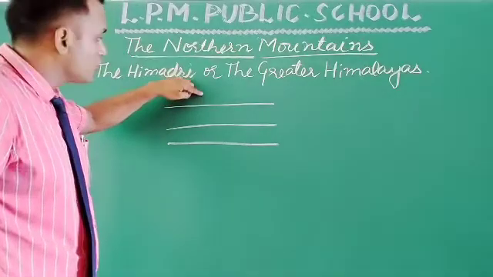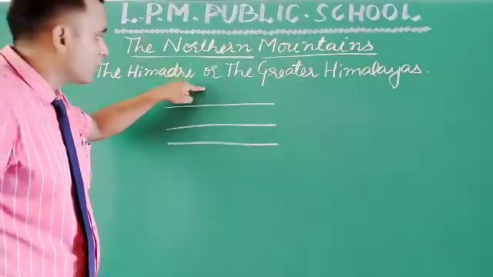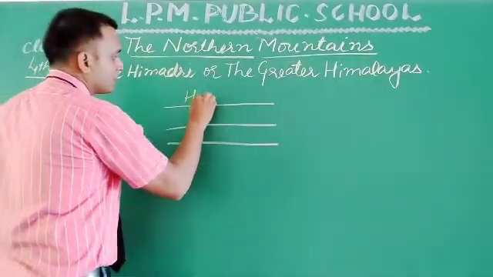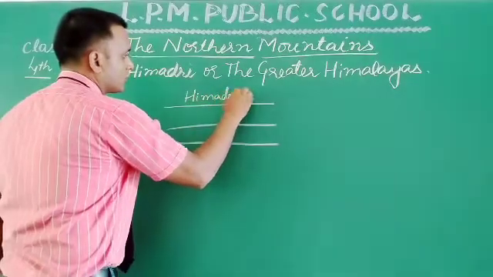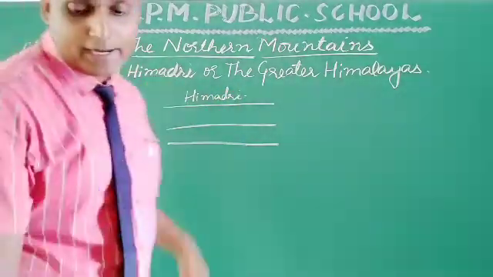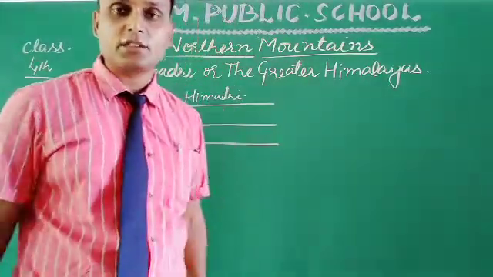Northernmost means the one that is farthest up on the northern side. Okay, northernmost, this one is the Himadri, and it is the highest of the three ranges.